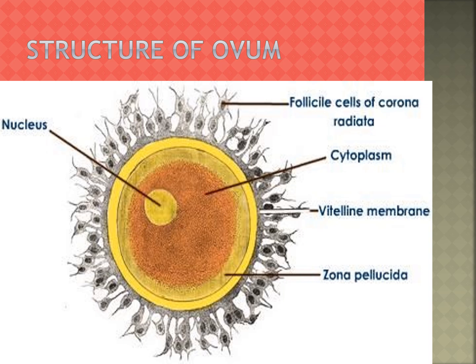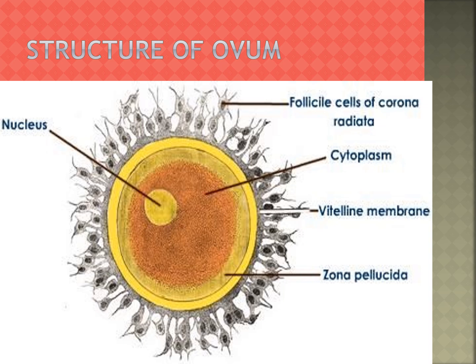The inner one is the zona pellucida, and the outer one is the corona radiata, made of follicle cells.